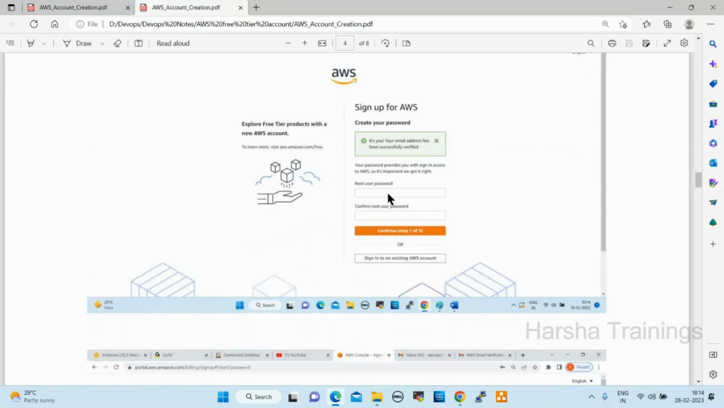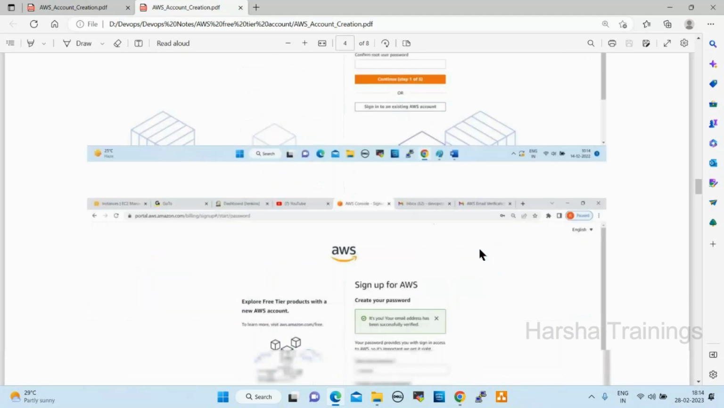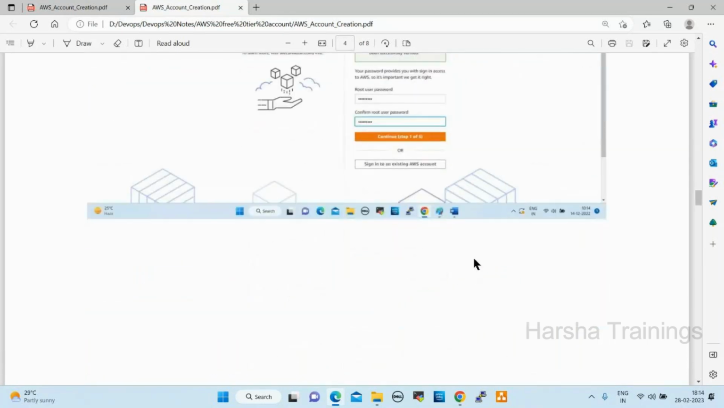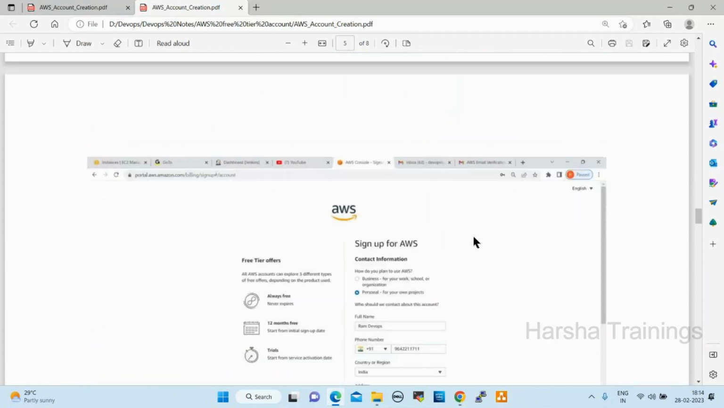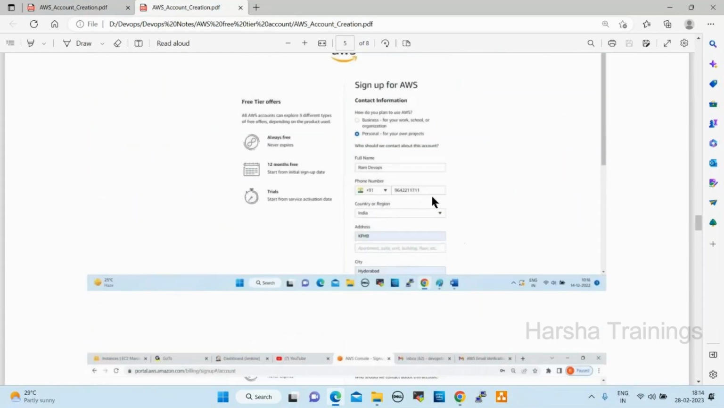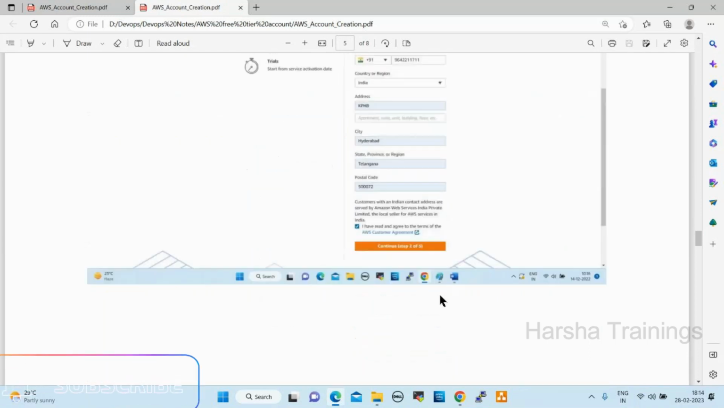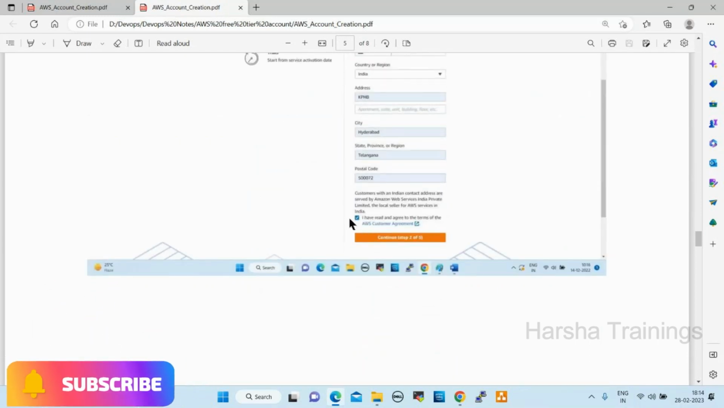Root user password, you need to give, and confirm password. You need to enter the password two times. After that, click on continue. Then this page will open, where you give your full name, phone number, country, address, and city. After that, click on continue. You need to check this: I have read and agree to the terms of the service. Click on continue.